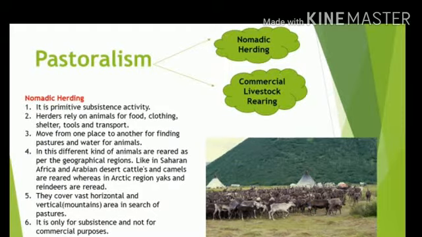So nomadic herding is practiced in regions of the world which are not conducive for other activities, like the Sahara region of Africa, the Kalahari region of Africa, the Arabian Peninsula, again a desert region, the central part of Asia, that is the Taklamakan and Gobi Desert, then the Siberian region of Russia, again a very cold climatic region.